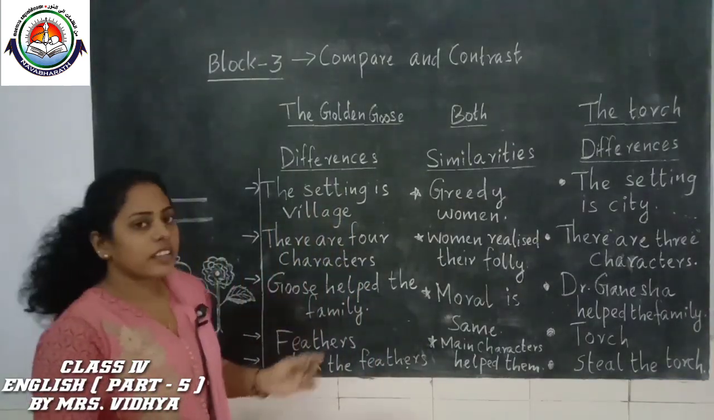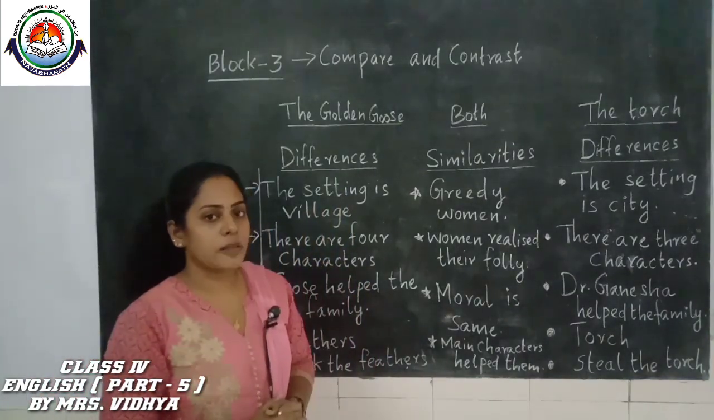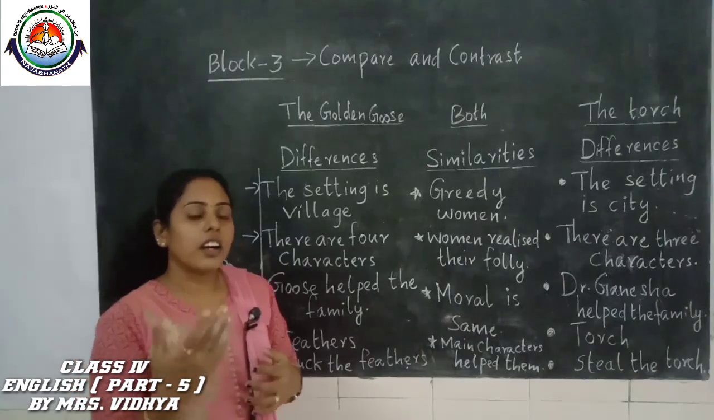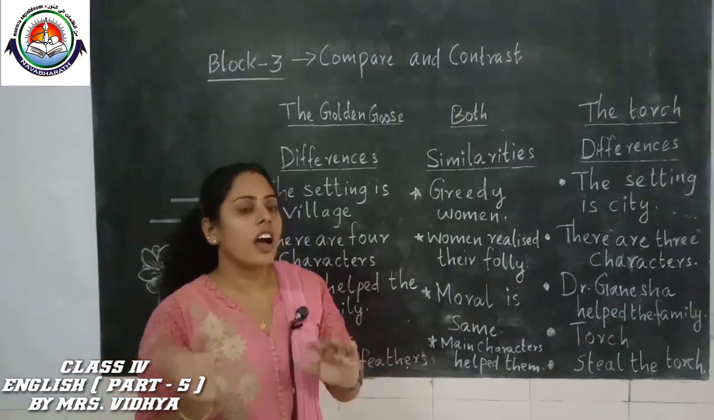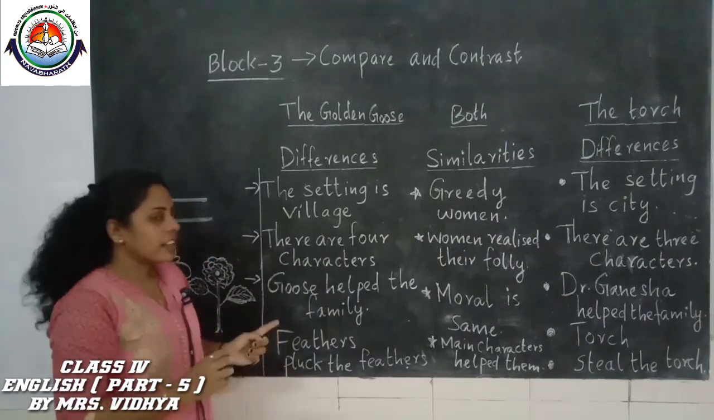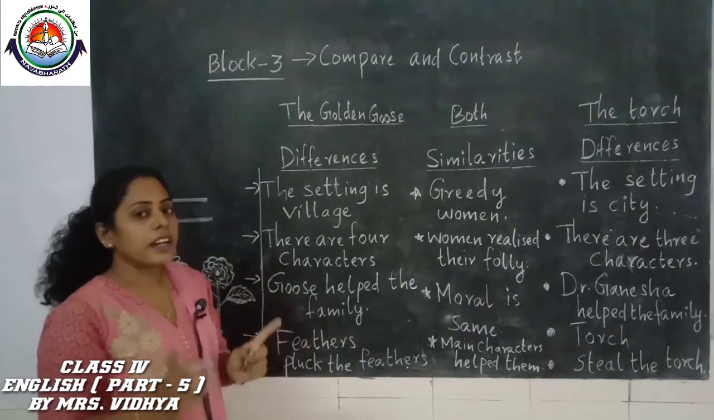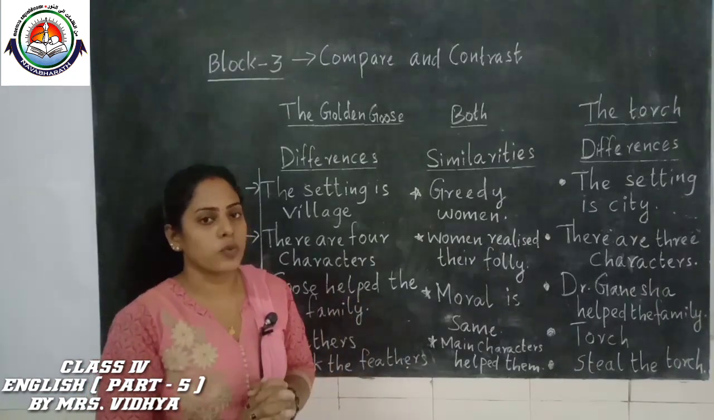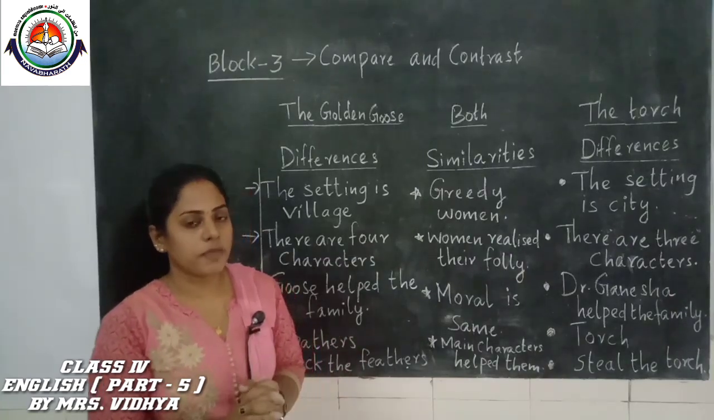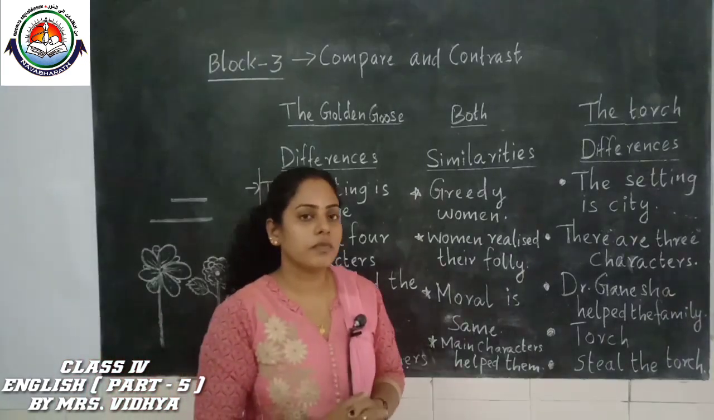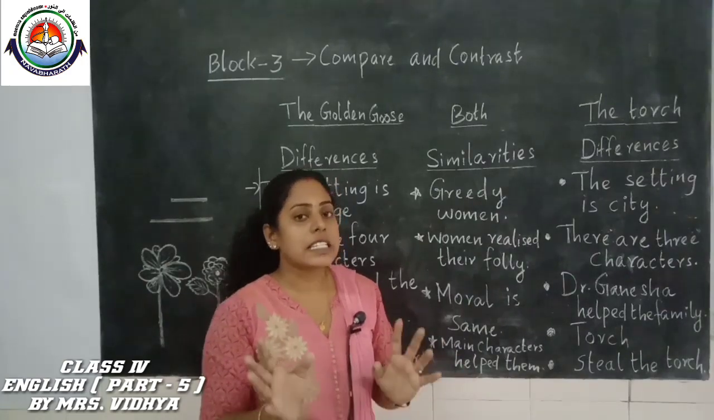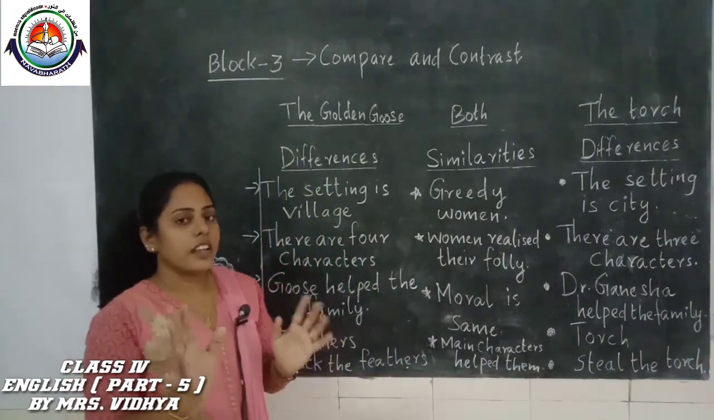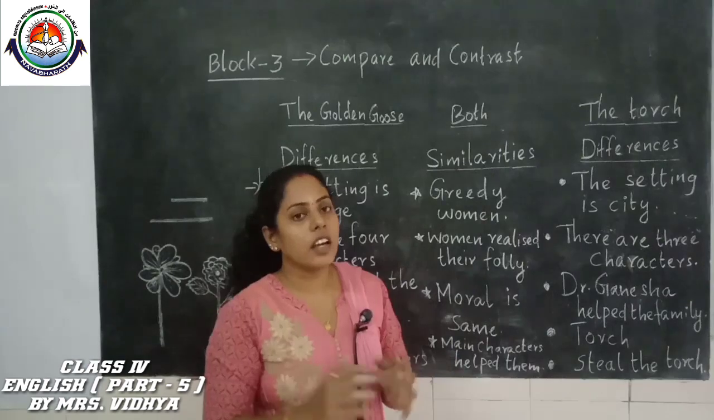In The Golden Goose, the thing that turned into gold is the feathers. In The Torch, the thing that turned things into gold is the torch. In the story, the woman decided to pluck the feathers of the golden goose and they turned white. What happened in The Torch? Maya decided to steal the torch. So those are the differences in the stories The Golden Goose and The Torch.